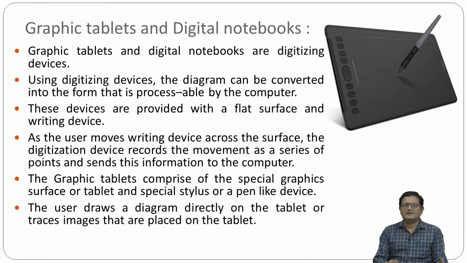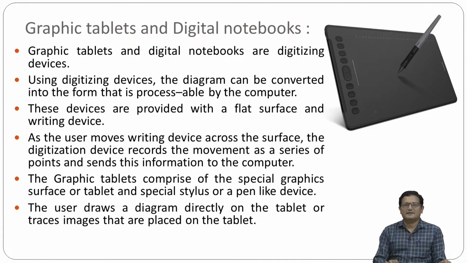You just have to do your signature on this tablet with the help of that specialized pen, and whatever signature you do will be captured and read by this device, and sent to the computer system through the cable. Whatever signature you do on this pad will be captured in the form of an image, and you can get it into your computer system.